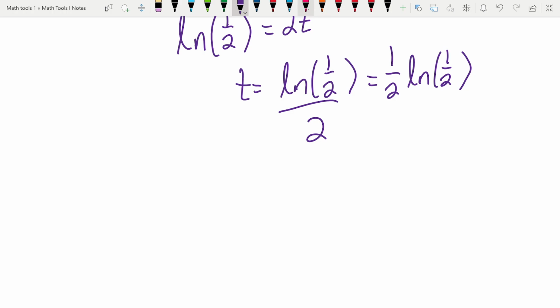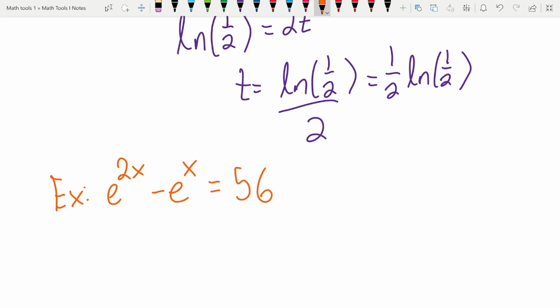Let's go to the last one I have here now. e to the 2x minus e to the x equals 56. Very strange problem because there's no way for us to factor it now either, right? e to the 2x and e to the x are different things. We can't combine them. And there's no good way for us to break it up so that we can get an e to the x by itself like we did in the last problem.